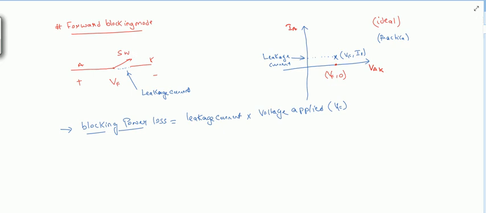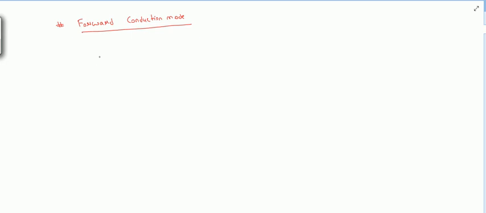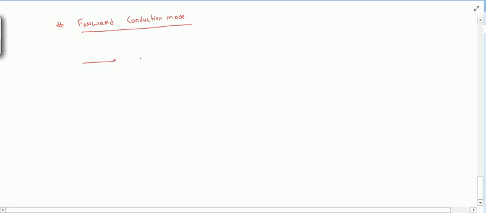Okay, now we'll see the second mode, that is forward conduction mode. Now the switch is in conducting mode, so there is a flow of current. This is my anode and this is cathode, and current is flowing in this direction.